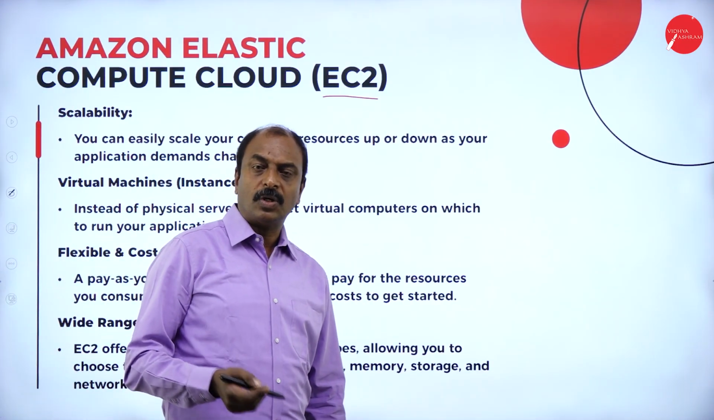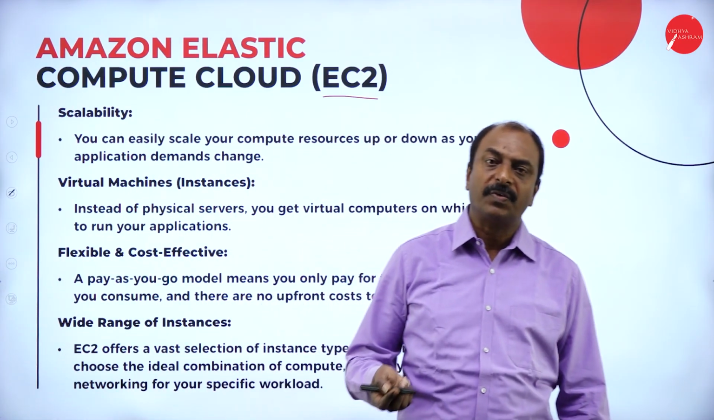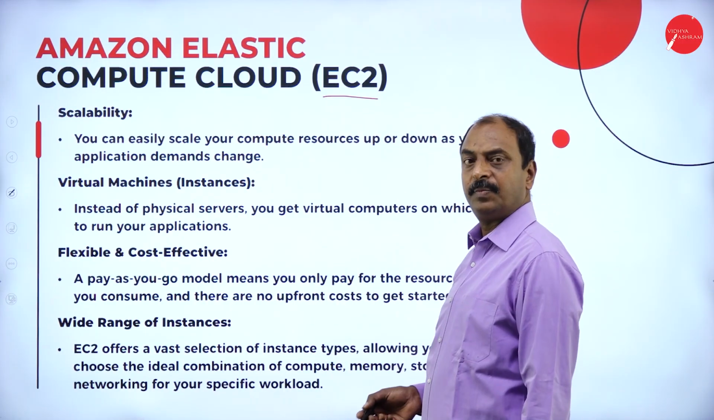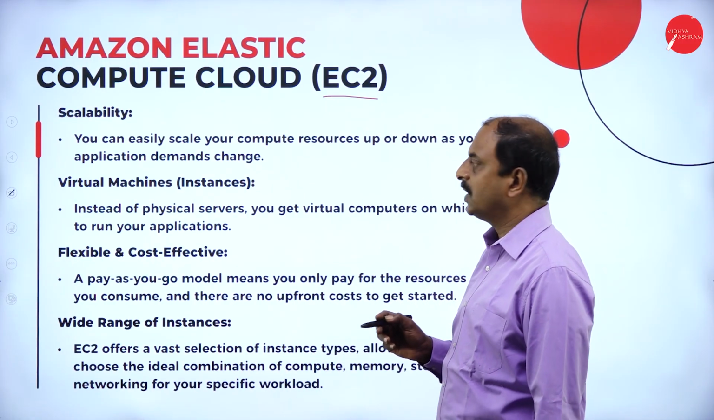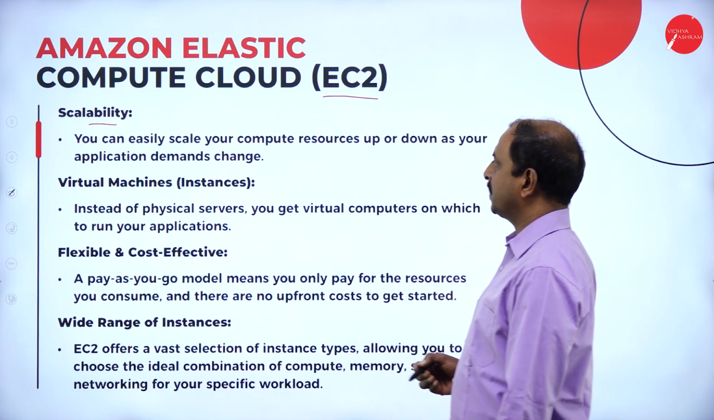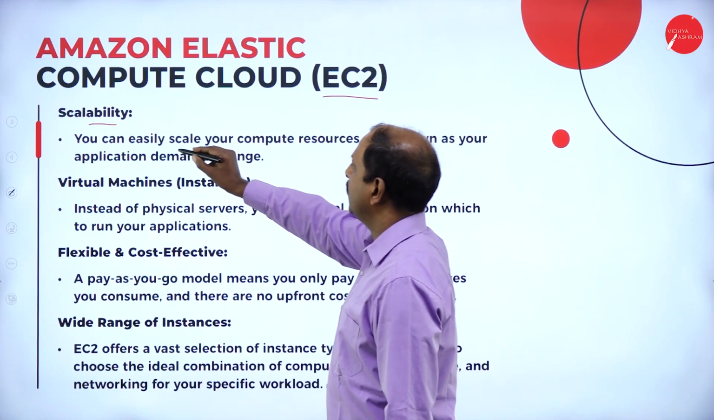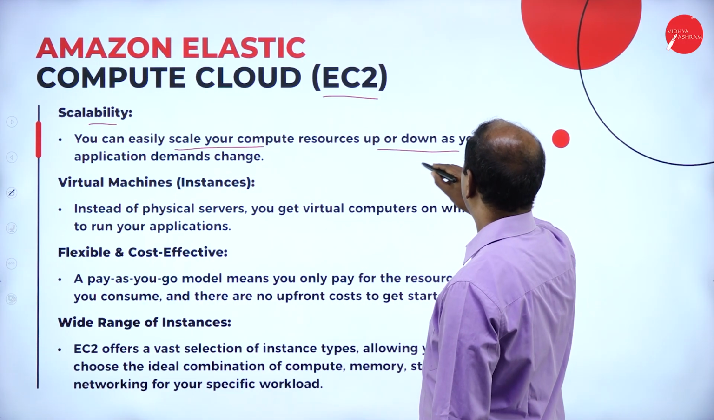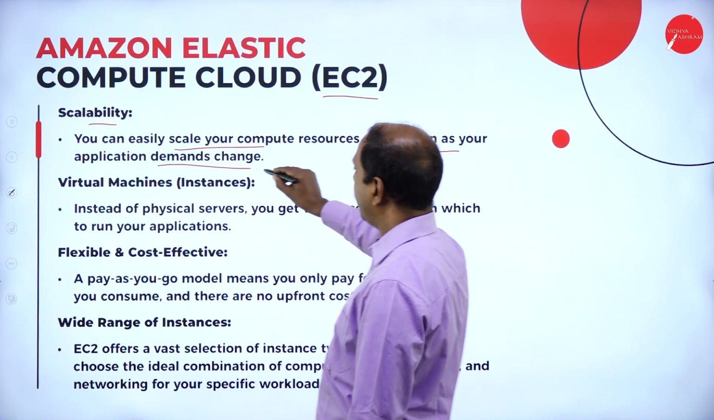It may be in terms of CPU, RAM, or storage. So different resources are available through these compute services. What are the features of that? One is scalability. What is the meaning of scalability here? You can easily scale your compute resources up or down as your application demands change.